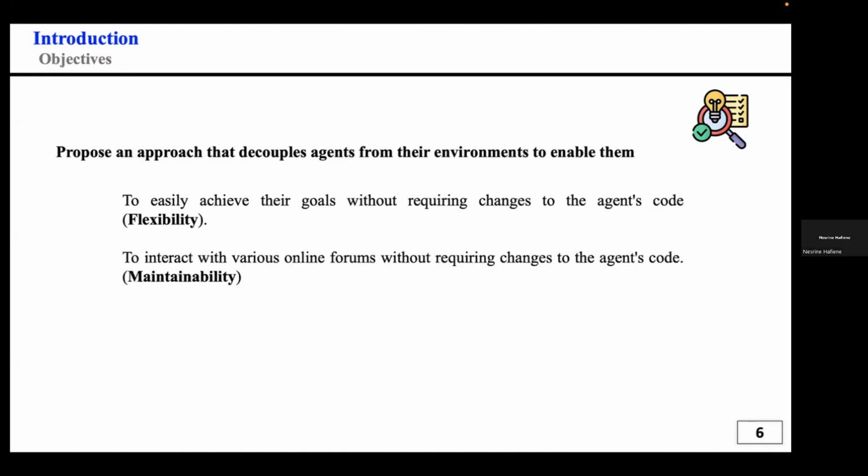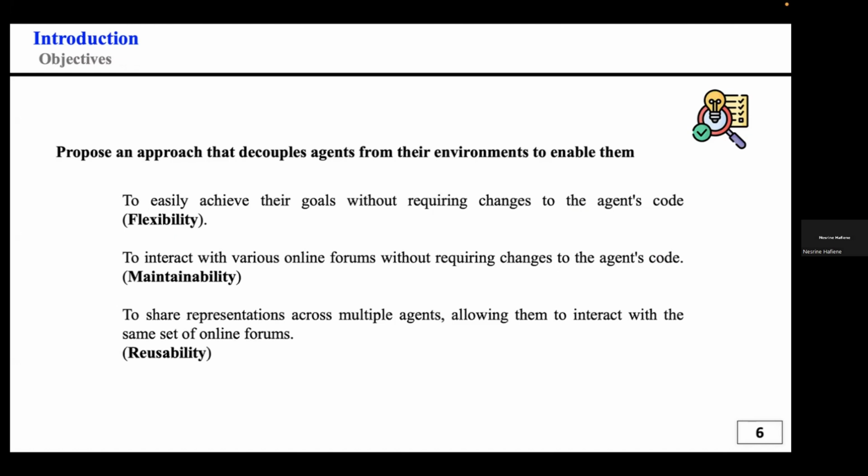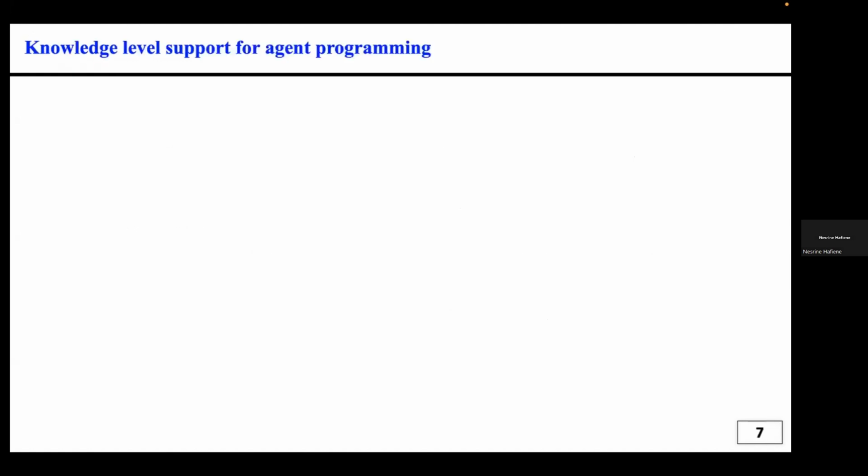It enables agents to interact with various online forums, that can be Reddit, Quora, and other online forums, without requiring changes to the agent code. It enables agents to share representation across multiple other agents and to interact with the same set of online forums. So let's move now to the different steps of our approach.